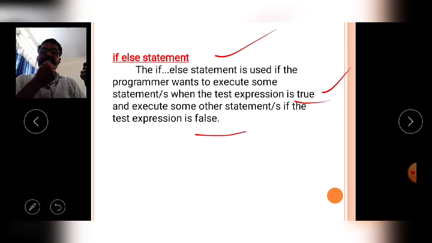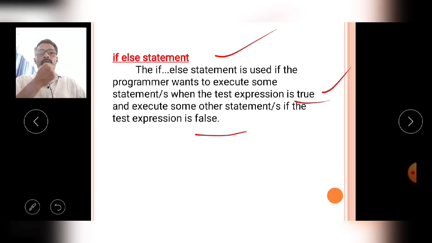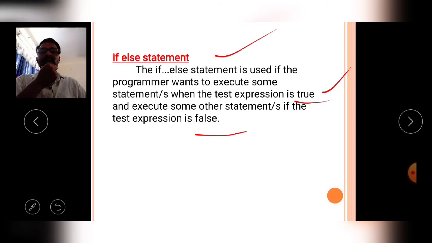Even though the test condition is false also, you may execute another group of statements. That's why the programmer wants to execute some statements if the given condition is true, and some statements if the test condition is false.